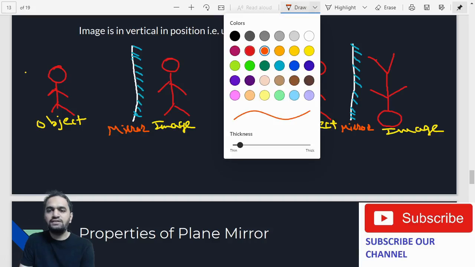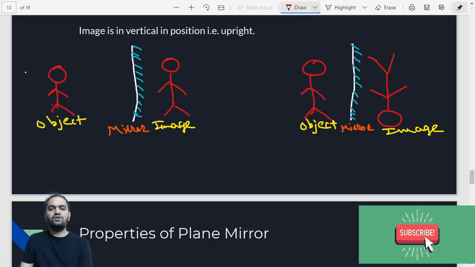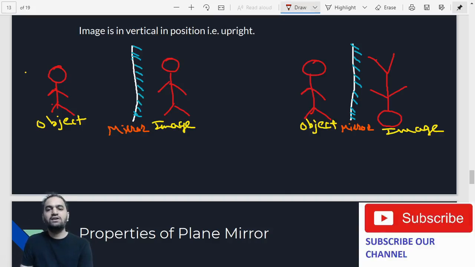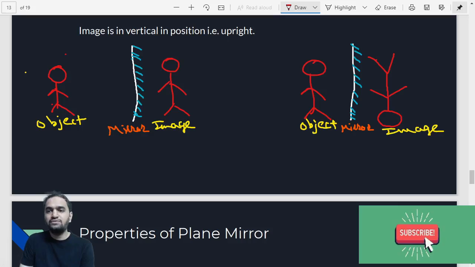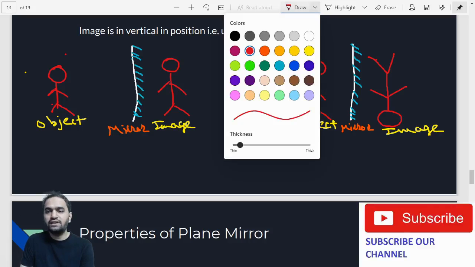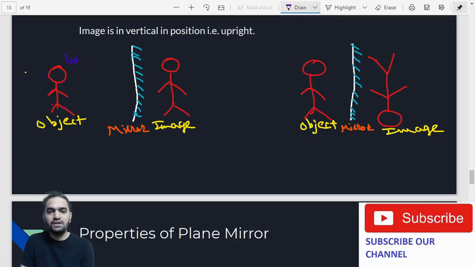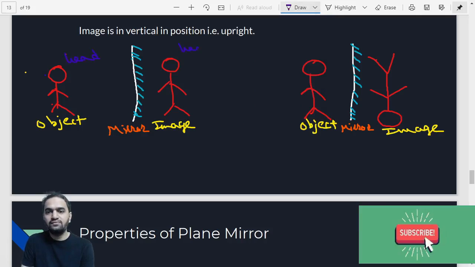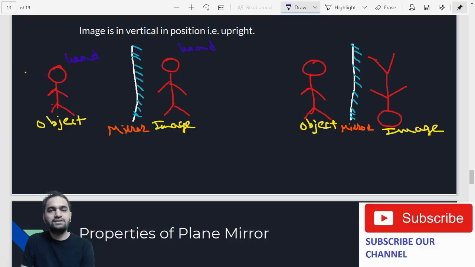You have to understand one thing, that suppose let's say if your object is standing in front of the mirror and you are getting the same image, that means head is head. I'm just going to give you some details about this figure. See, if this is the head and this is the head, and this is the bottom part, the toe.